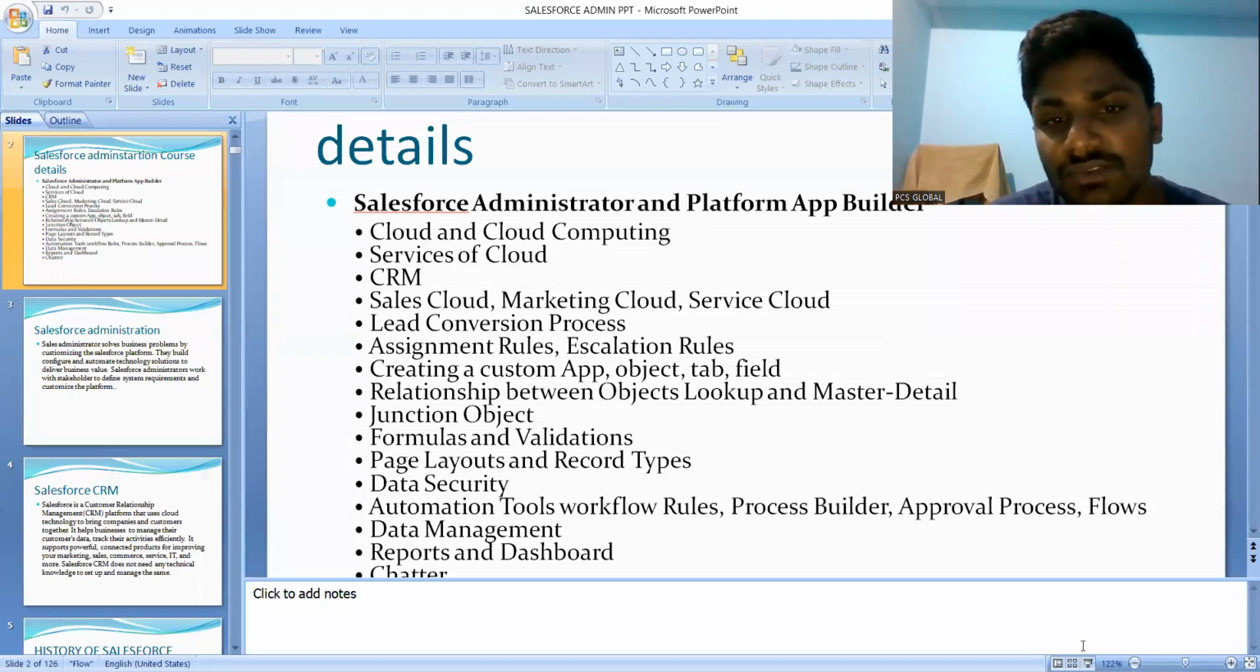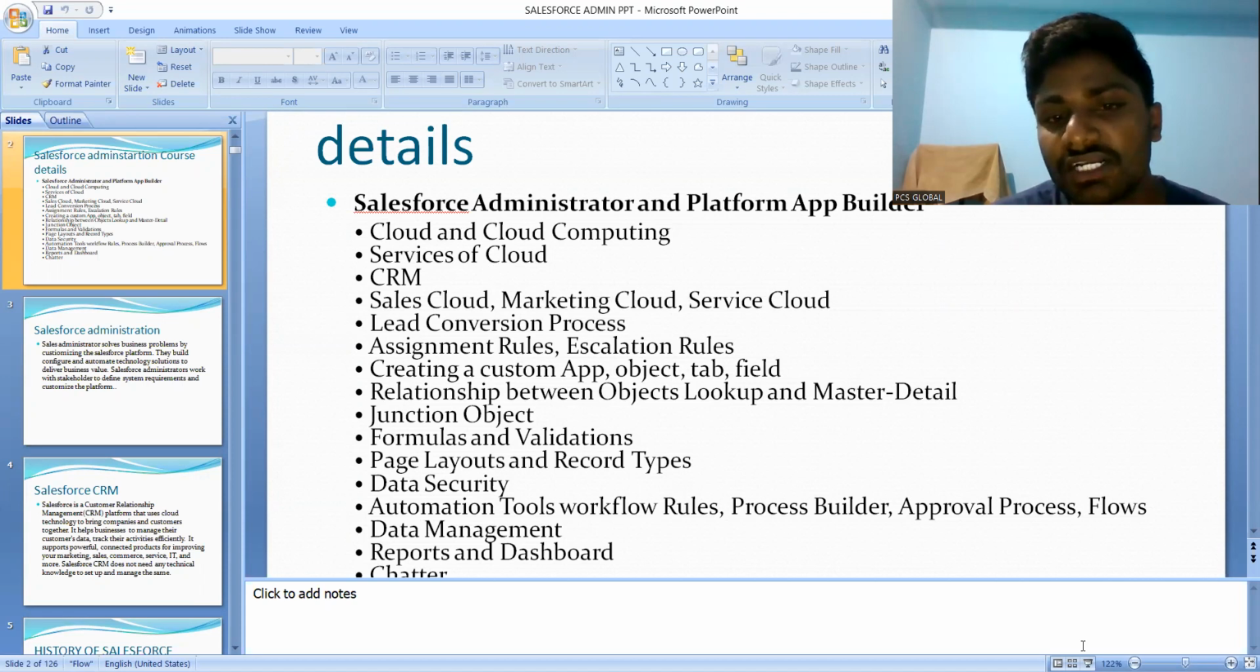There are two types of objects: one is standard objects, and one is custom objects. Standard objects are already created by salesforce.com, but custom objects are created by us in salesforce.com. Whatever the requirement is for the company, for that purpose we are creating Salesforce objects here.